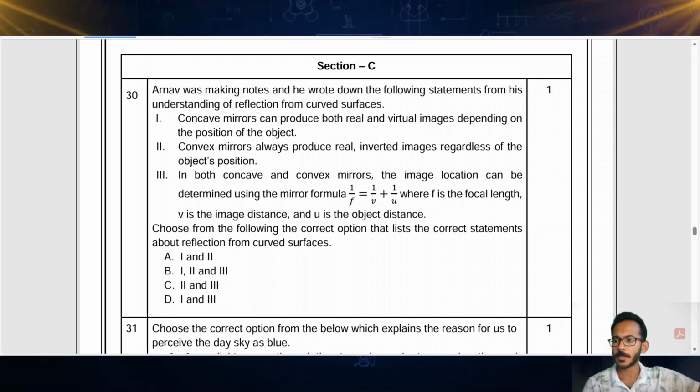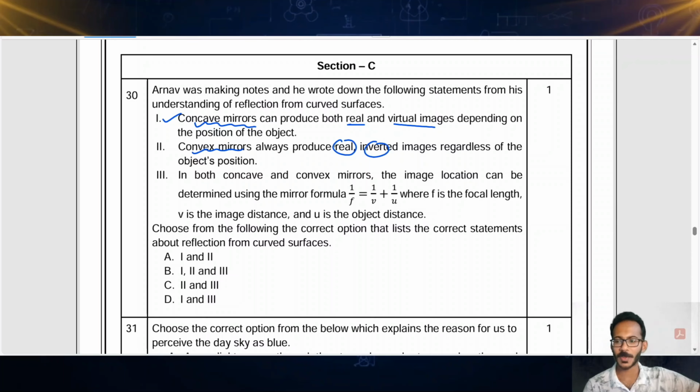Concave mirrors can produce both real and virtual images depending on the position of the object. We know concave mirrors, they'll form all types of images. They'll form real images or virtual images. That's correct. So the first statement is correct. Now coming to the second one, convex mirrors always produce real inverted images.